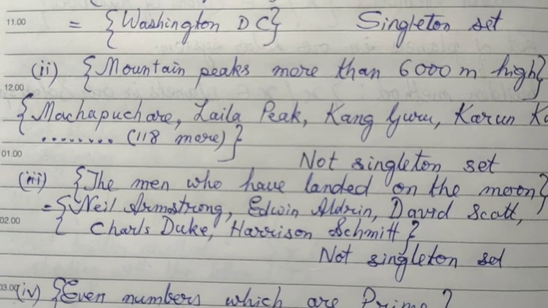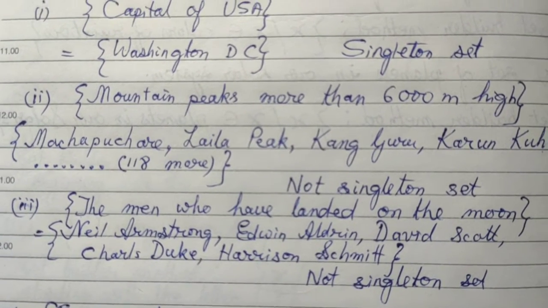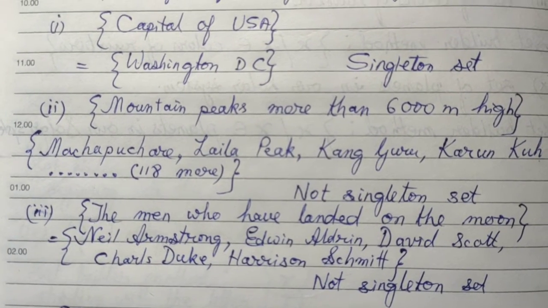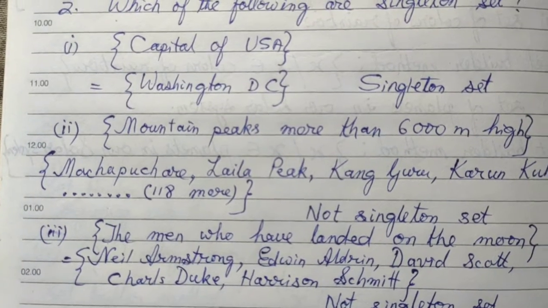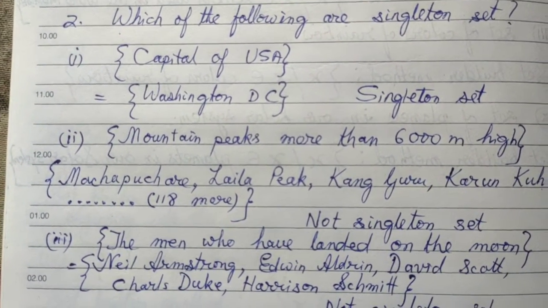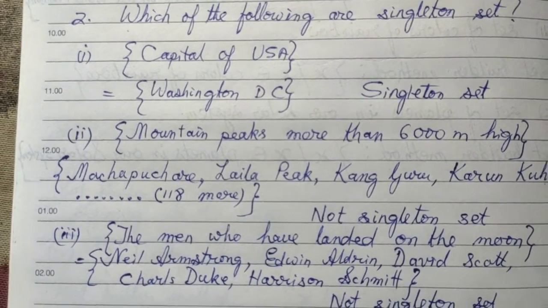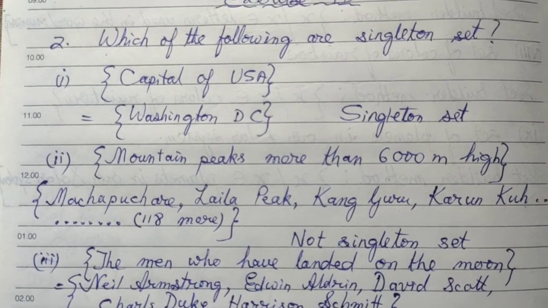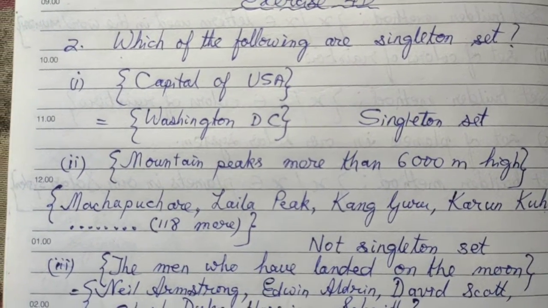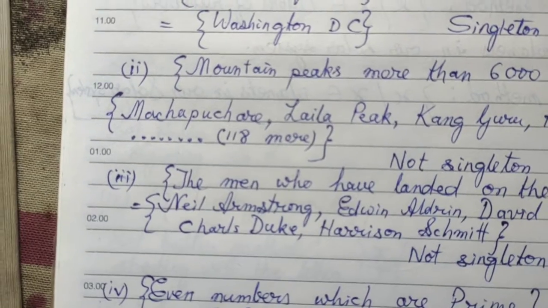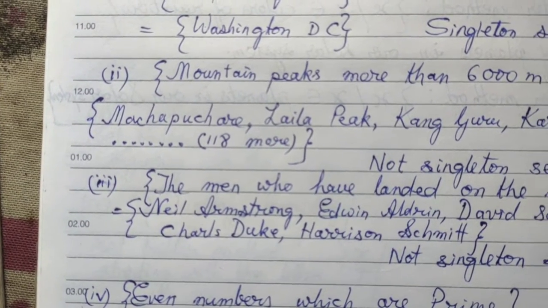Okay, second, mountain peaks more than 6,000 meters high. Okay, some mountains whose peak, meaning top, is more than 6,000 meters high. There are so many mountains. Okay, some of the names I have written over here. Okay, you can see these names.